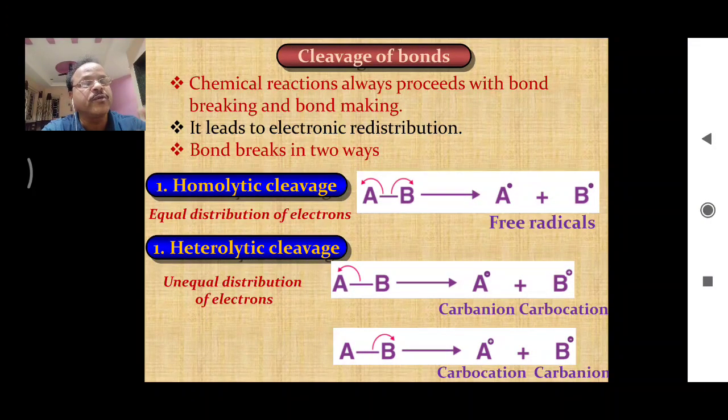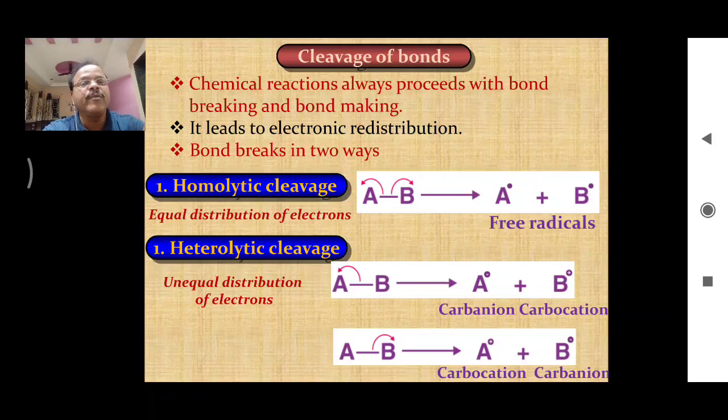We are familiar with this statement. Some old bonds get broken and some new bonds are formed. Now it leads to electronic distribution. When a bond breaks, there is rearrangement or redistribution of electrons, and we can obtain the new bond or the new compound, new structure.